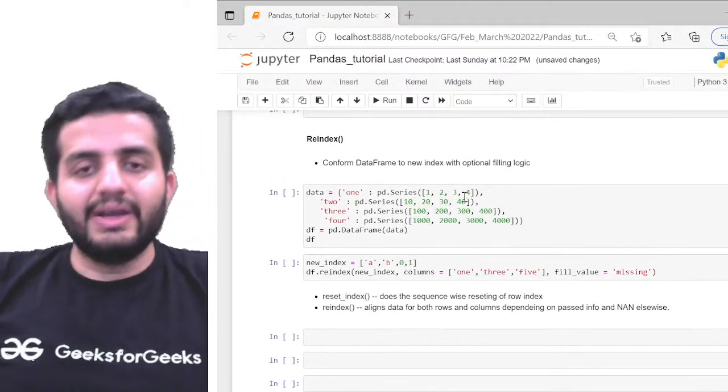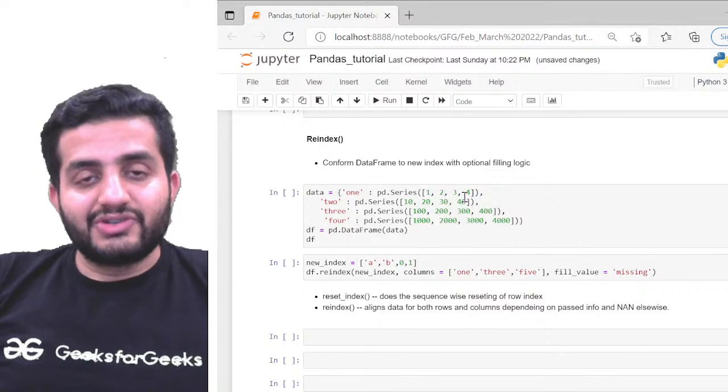Okay. Moving ahead, we have another good function available, which is reindex.